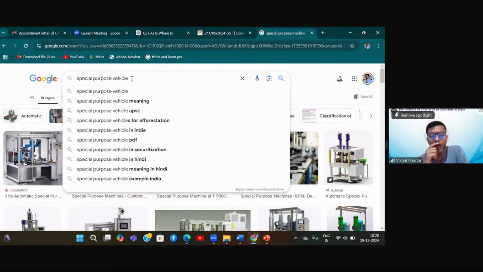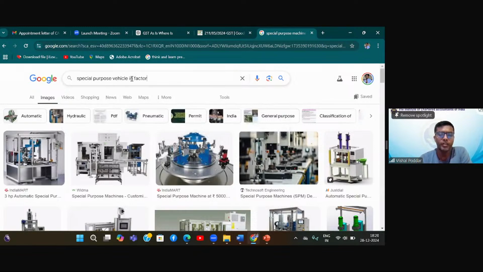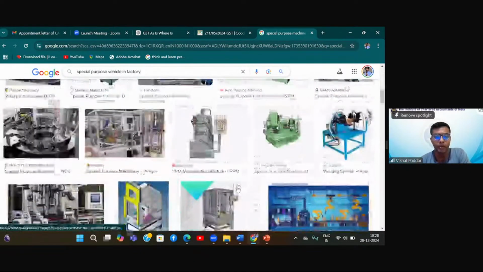I'll give you a very interesting example. You may not have seen factories, but you would have definitely seen in a movie, there is that single-person, automated, small vehicle where you can stand on it and it is going. Have you seen that in some movie scene? Yes, sir. So that is again an example of a special purpose vehicle.